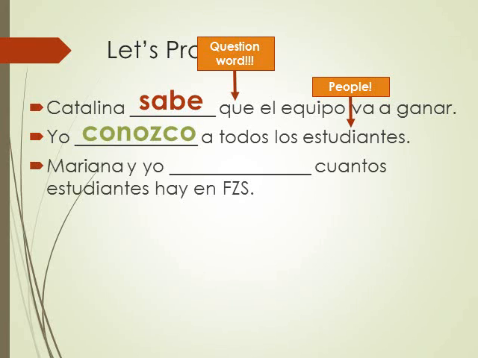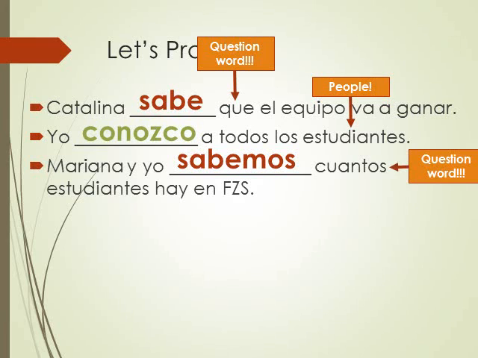All right, next one. Mariana y yo blank, ¿cuántos estudiantes hay en FCS? So Mariana and I know how many students there are in FCS. Will it be sabemos or conocemos? If you chose sabemos, you are correct, because we have a question word in the sentence, cuántos, and we're referring to factual information this time.